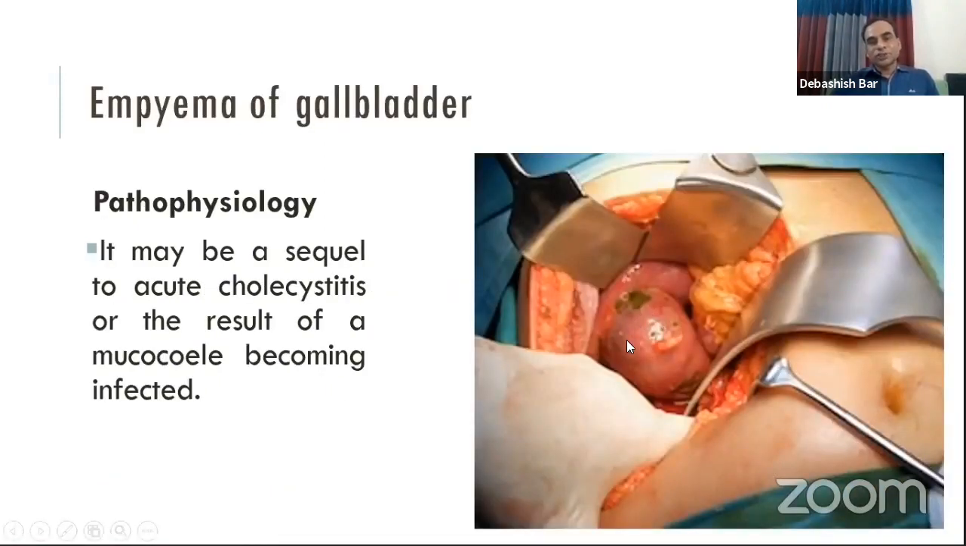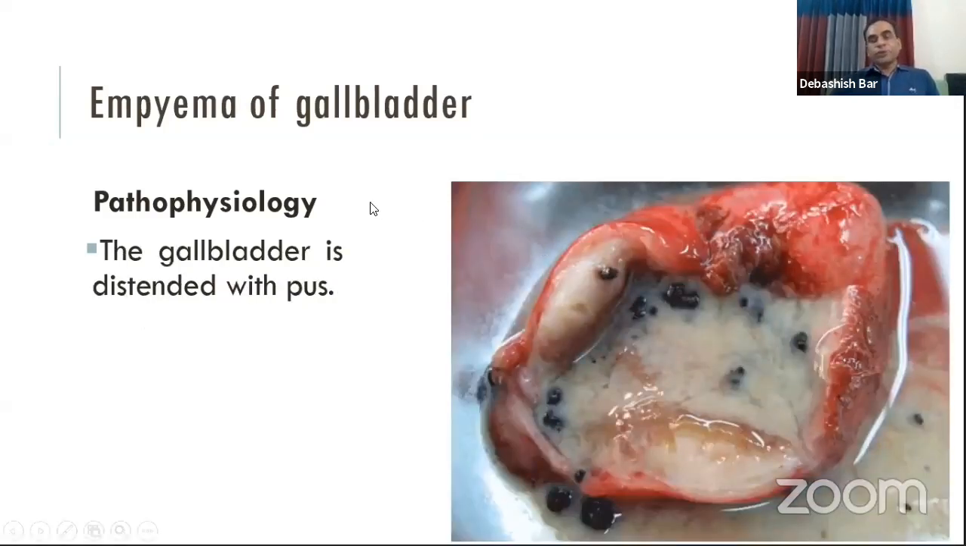because this mucocele may become infected and may cause empyema of the gallbladder. So here we can see the empyema of the gallbladder, which is the consequence of acute cholecystitis or infected mucocele. Empyema means it contains pus within the gallbladder. This pus is formed by pyogenic organisms that infect the bile, which comes from the bile duct due to stasis of bile within the gallbladder.